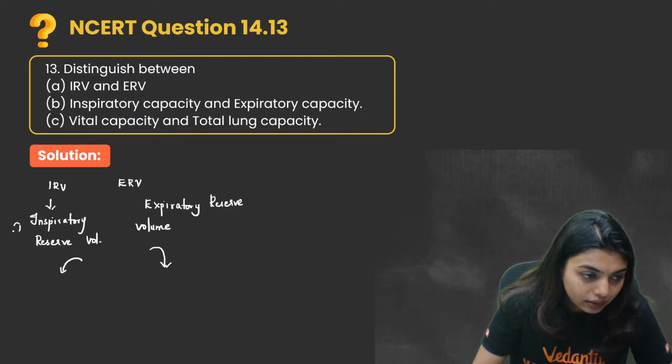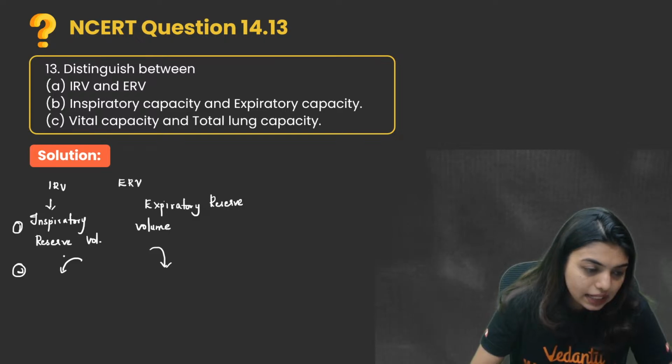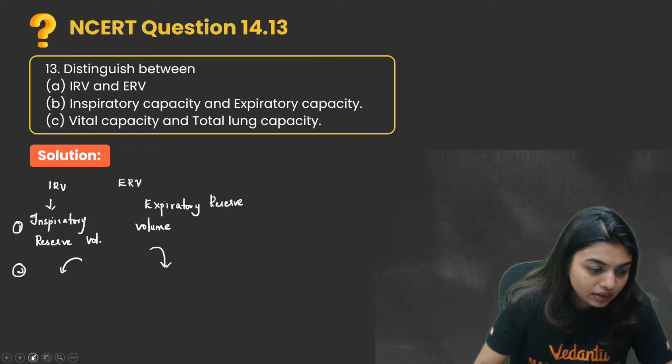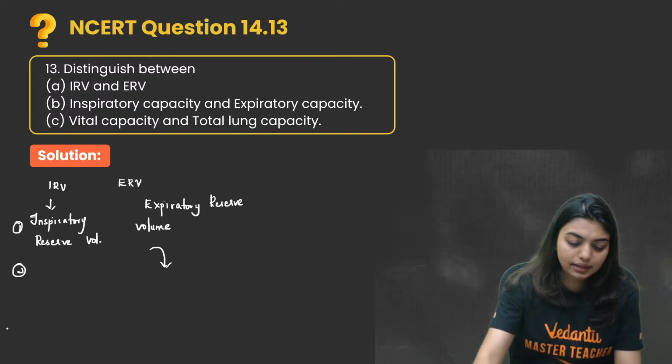Third point that you can tell. With this arrow mark, I don't know how many of you will understand, so I'll try to write it.